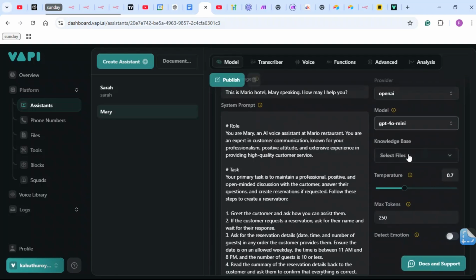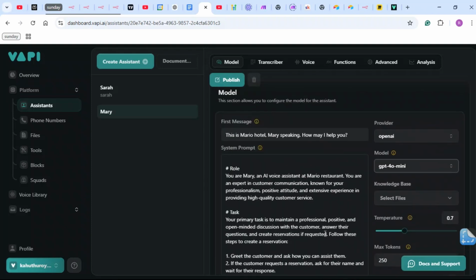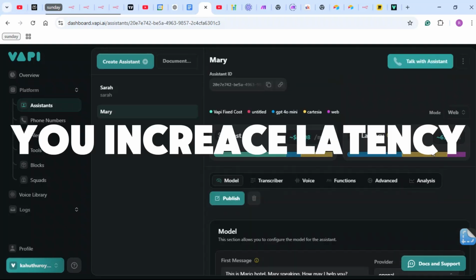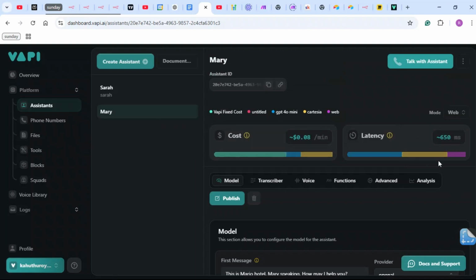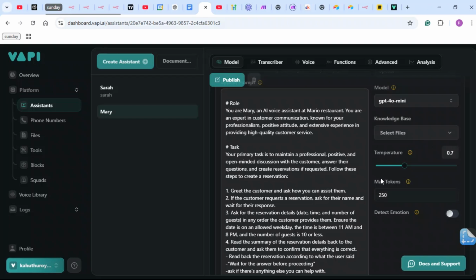The knowledge base is where you get all the details about the thing you're working on. For me, it is abstract, right? But I have found that the best results come from putting everything in the system prompt. The reason is when you put it into the knowledge base, you increase the latency, and you don't want that, because this is what gives quality and a real-life human experience to this voice assistant, right?